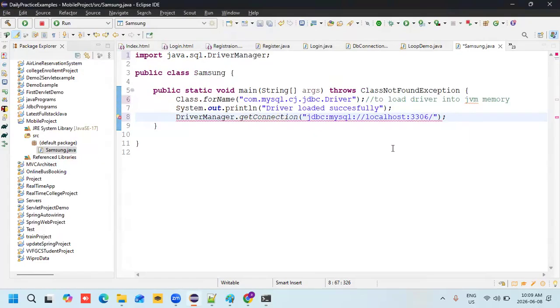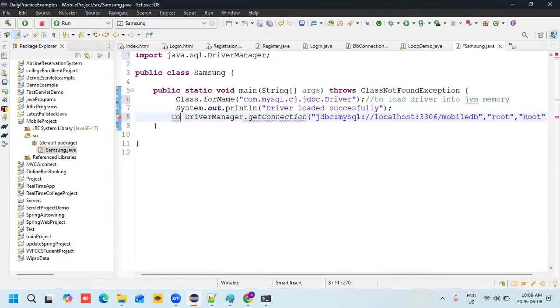Mobile DB. Here you need to write your database. Mobile. Sure. Next, username. What is my username? Root. Next, password. What is my password? Root cat. Okay. Again it is asking for the connection.